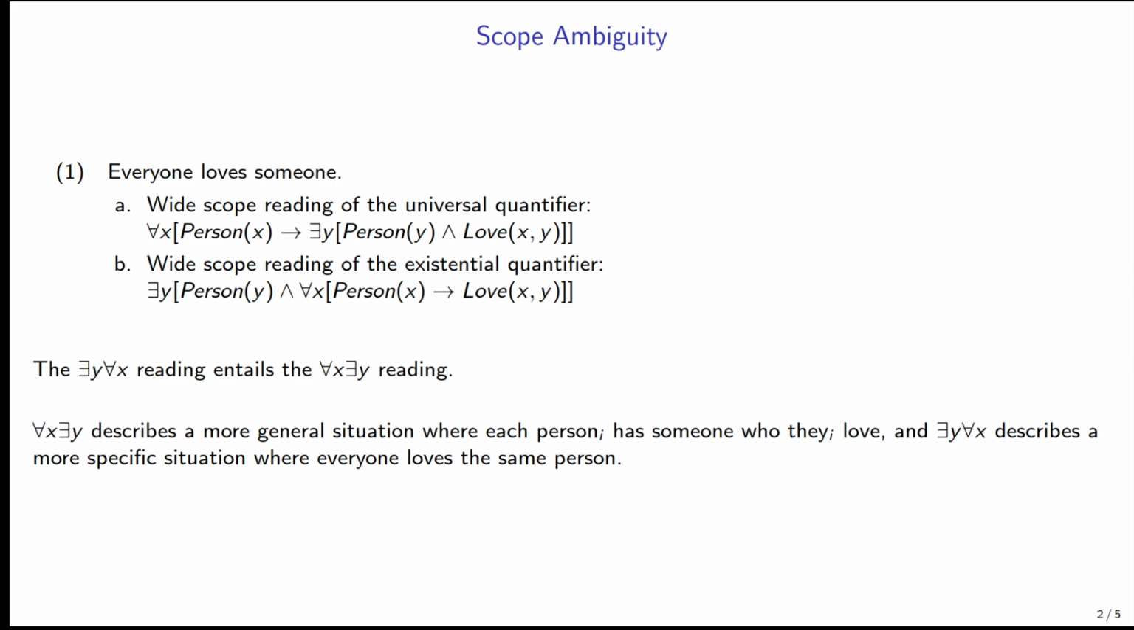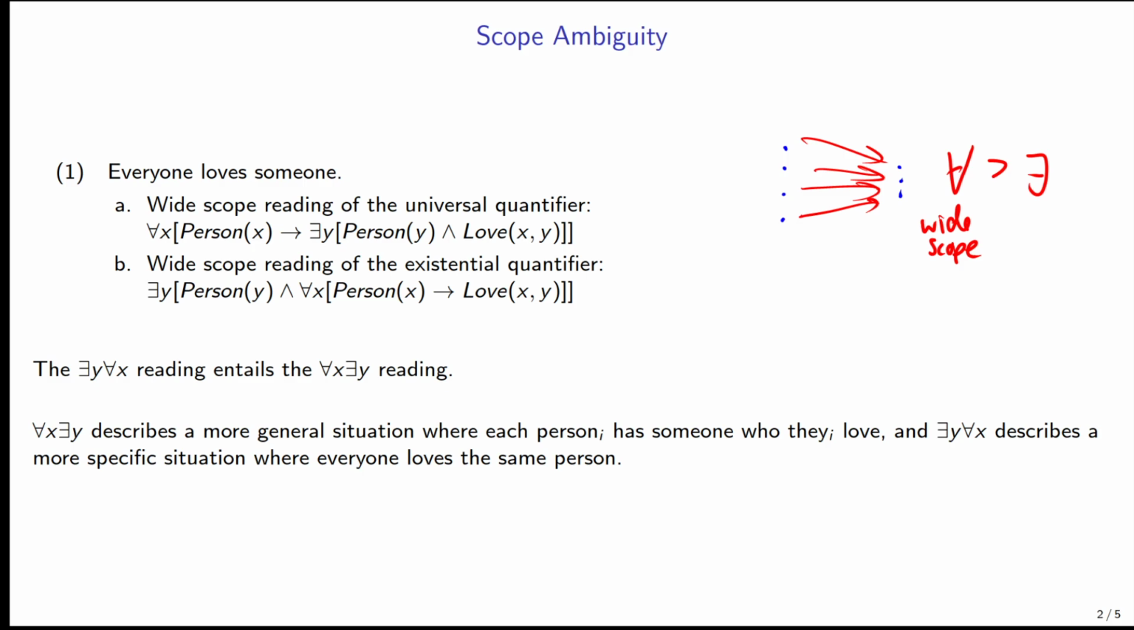Okay, so if you recall, the sentence "everyone loves someone" is scope ambiguous. There are two readings. There is the case where first we focus on all of these different individuals and we say for each one of those people they love some person or other. This is the case where we say that the universal has wide scope over the existential. So wide scope meaning that it binds more than the existential.